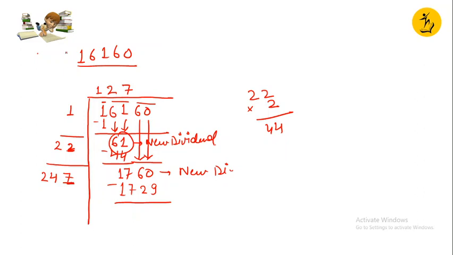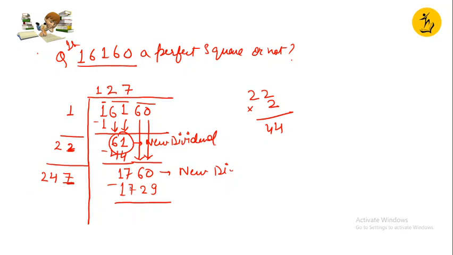So basically the question was whether this is a perfect square or not. This we were supposed to find out. So let's see.